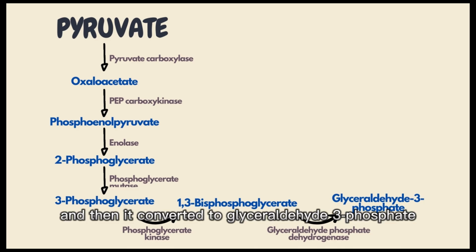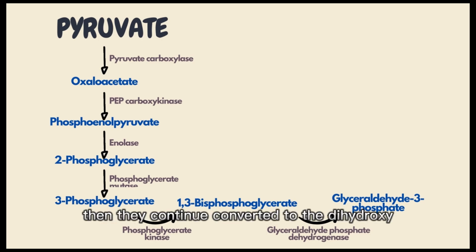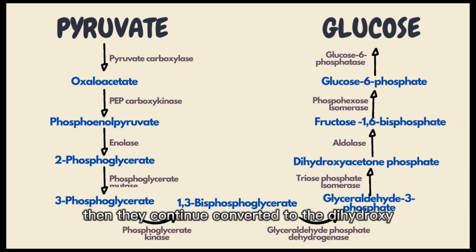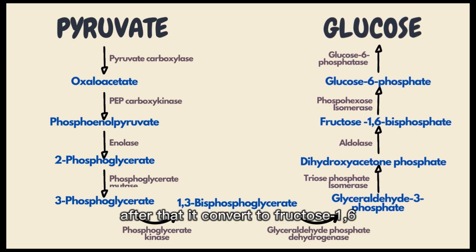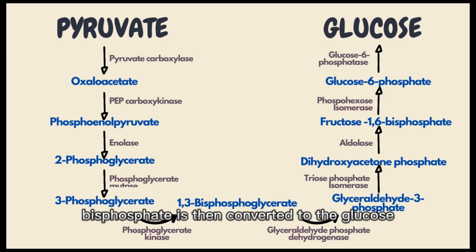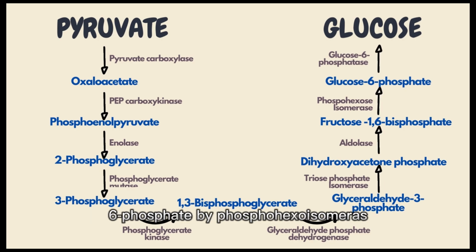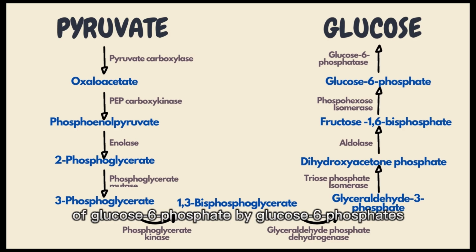1,3-bisphosphoglycerate, and then it is converted to glyceraldehyde 3-phosphate using glyceraldehyde phosphate dehydrogenase. Then it is converted to dihydroxyacetone phosphate by triose phosphate isomerase. After that, it converts to fructose 1,6-bisphosphate by aldolase. The fructose 1,6-bisphosphate is then converted to glucose 6-phosphate by phosphohexose isomerase. And finally, the glucose is obtained from the conversion of glucose 6-phosphate by glucose 6-phosphatase.